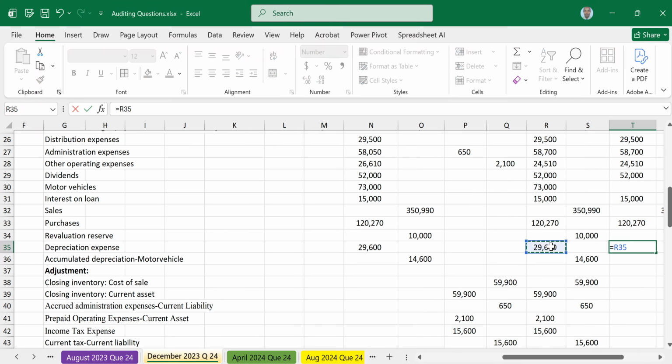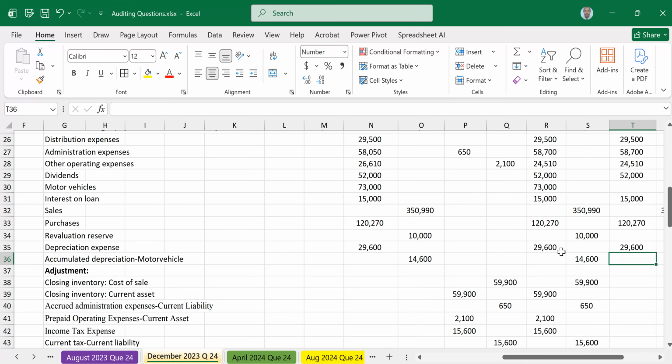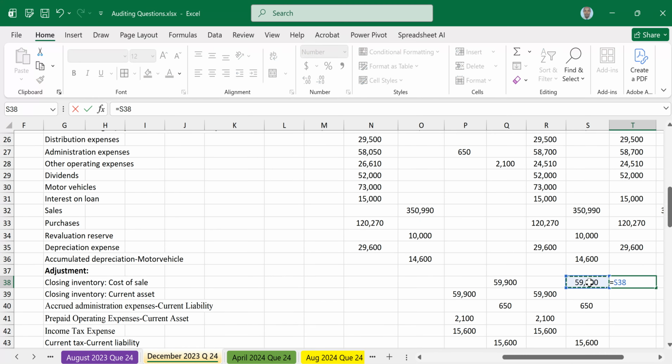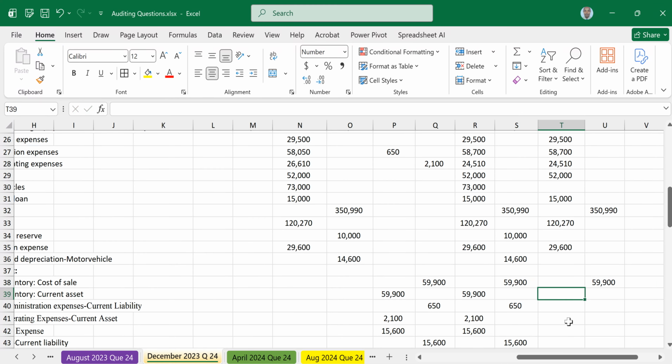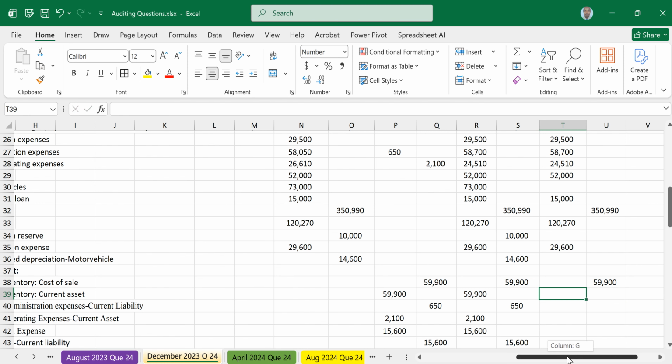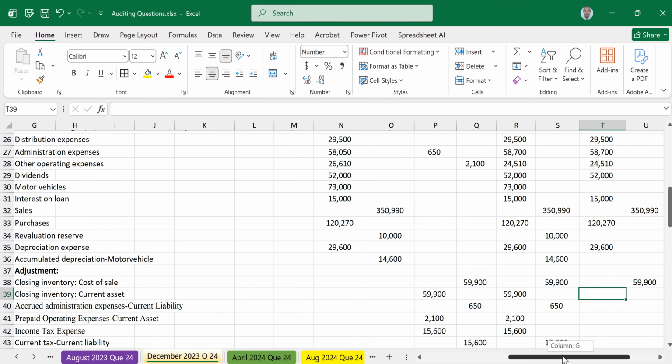Then go to adjustments. Closing inventory cost of sale is a profit or loss item on the debit side. No, on the credit side. This one should be on the credit side. It reduces the cost of sale. Now the other closing inventory is a current asset. So that one is a current asset, goes to the statement of financial position.